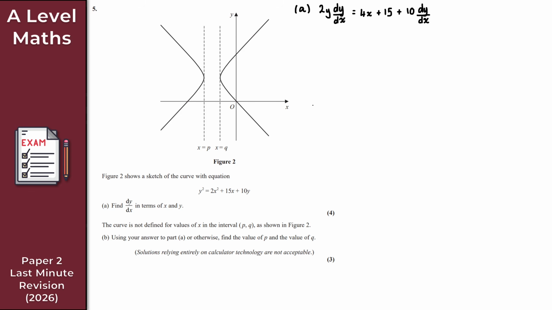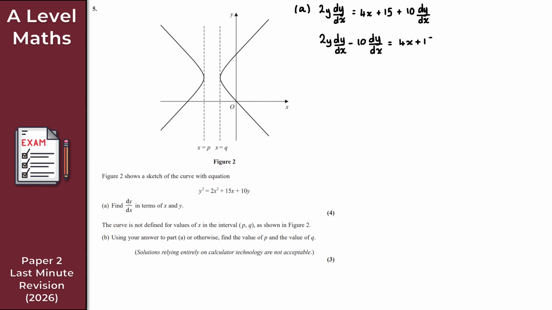Perfect. Okay. Now, at this point, what I'm going to do is get everything in terms of dy by dx on one side, and everything else on the other side. So I can subtract 10 dy by dx from both sides here. If we do that, what we get is 2y dy by dx minus 10 dy by dx is equal to 4x plus 15.